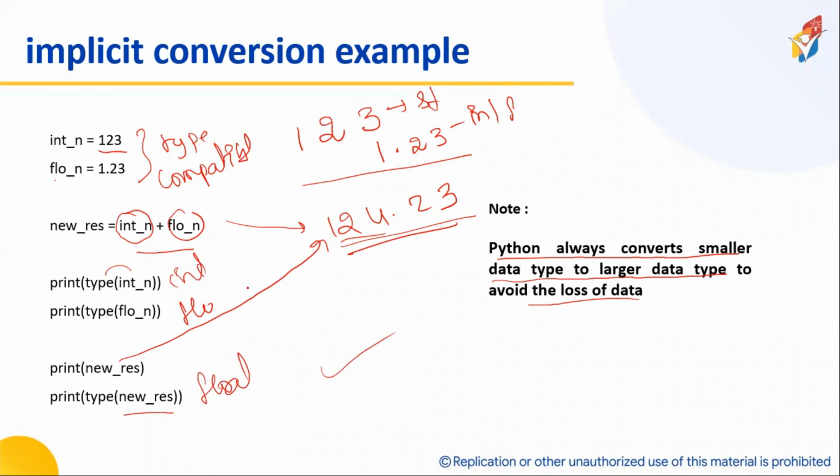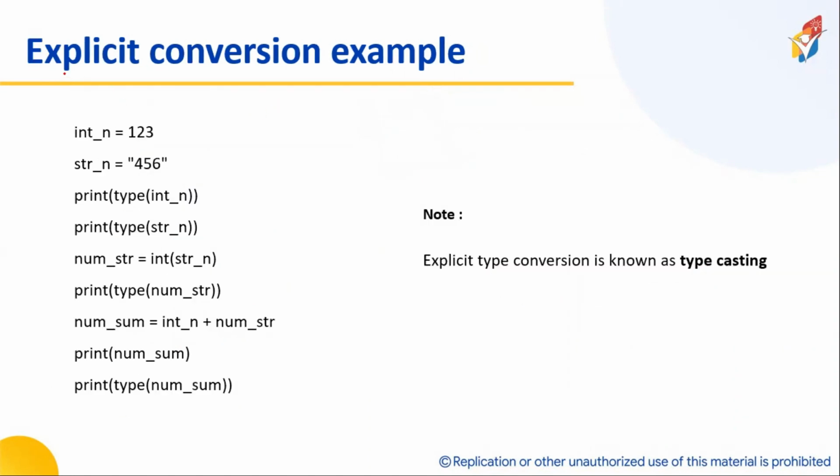Any queries about implicit conversion? Shall I continue to explicit conversion? Now, another example is explicit conversion. Okay. Now, let us go for X.